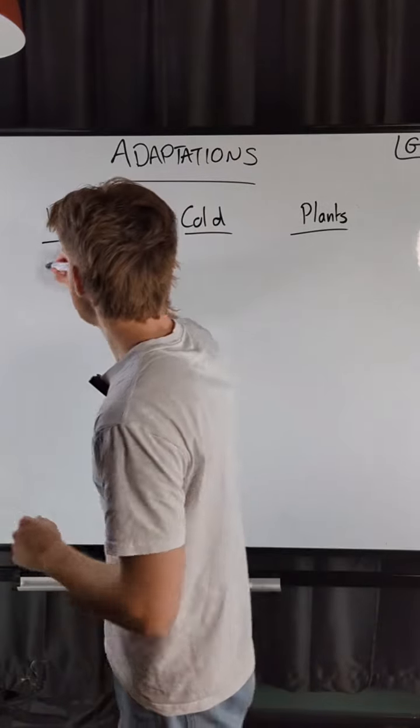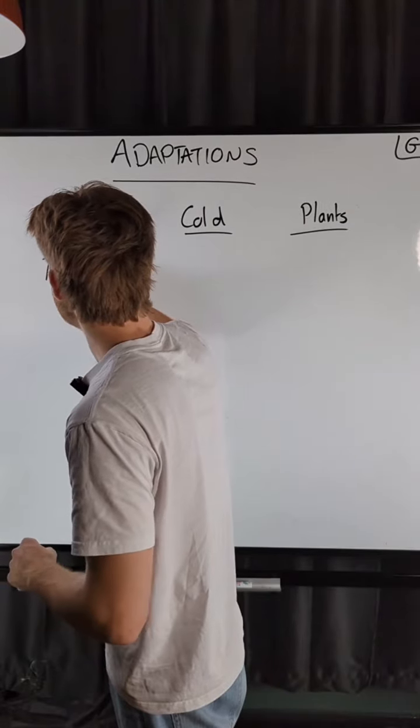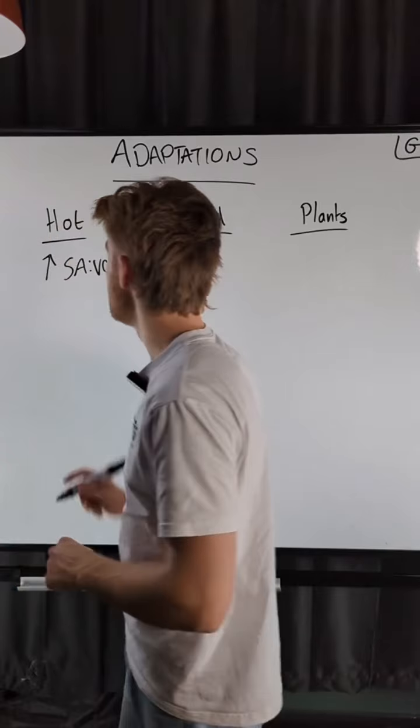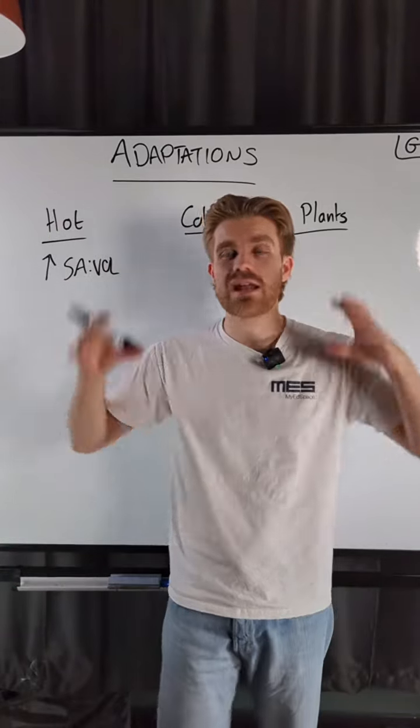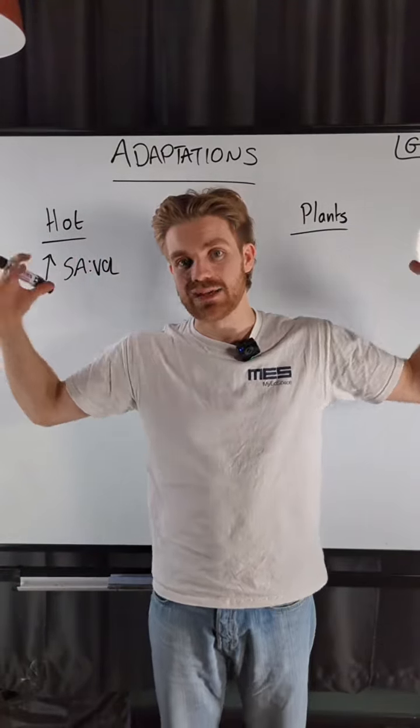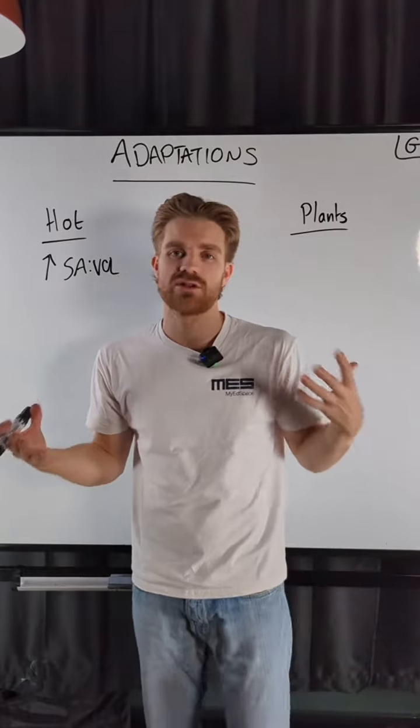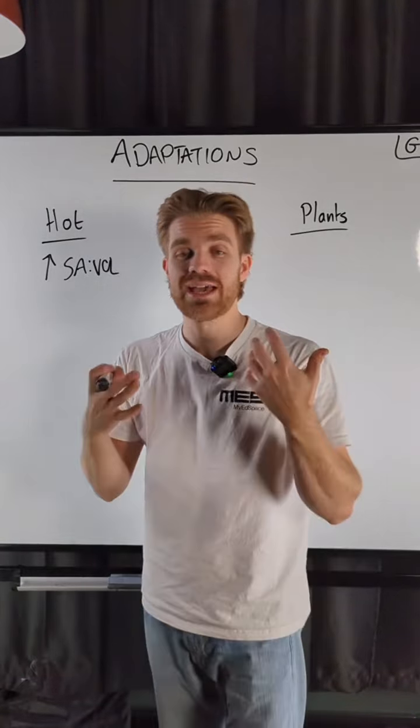So in hot environments, we find animals that have a large surface area to volume ratio. Think about an elephant. An elephant has got really, really big ears, which increases the body's surface area to volume ratio and enables it to lose heat.